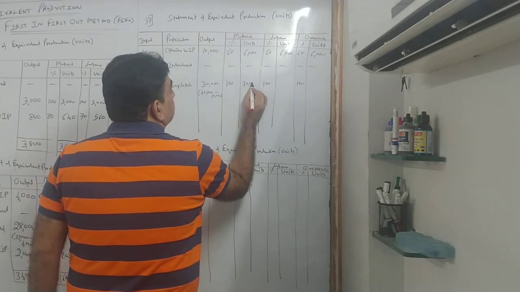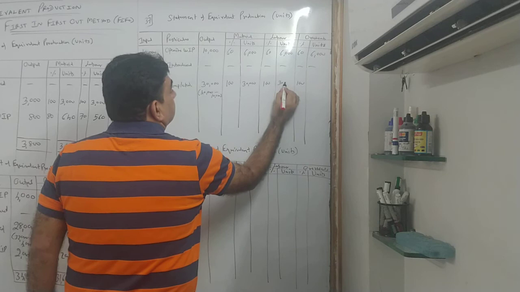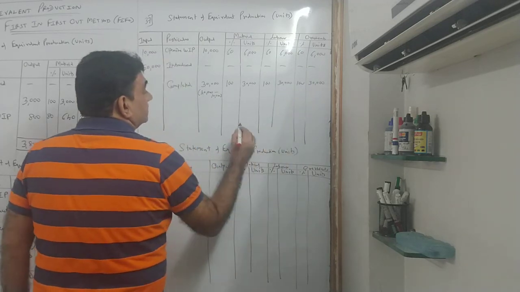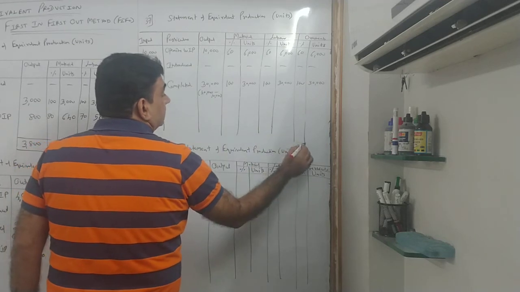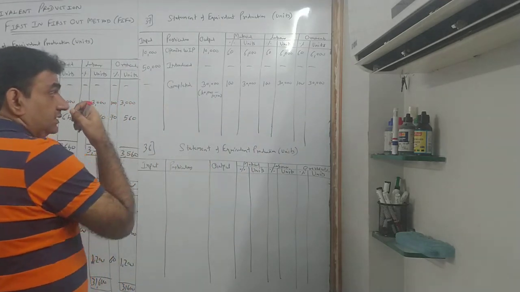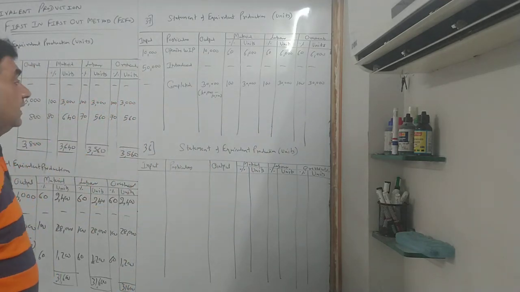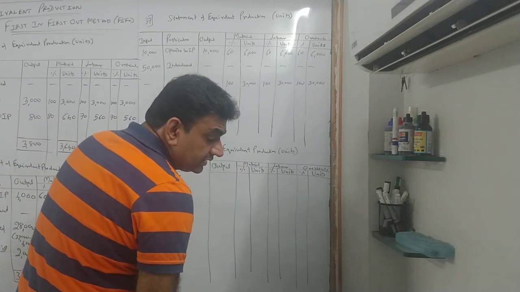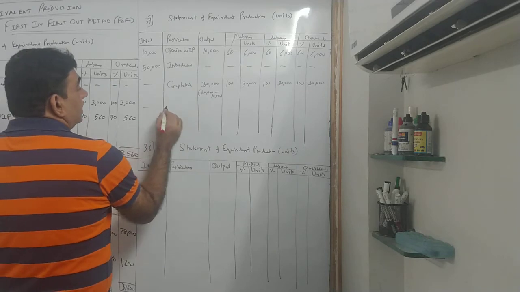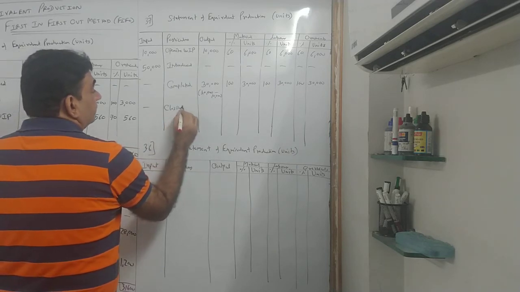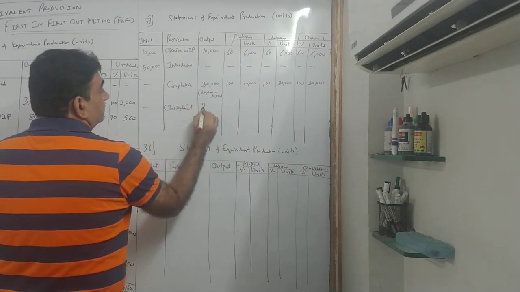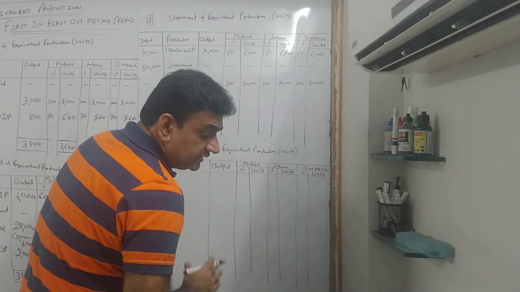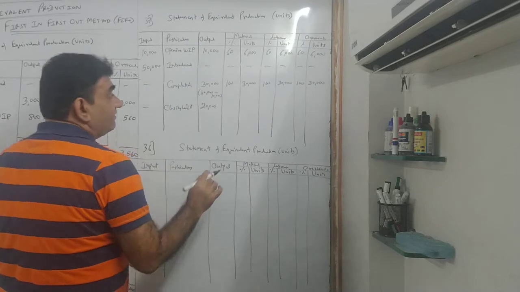So 100% complete means 30,000 and 30,000. Clear? Next, what is the last thing given? Closing WIP. Kitna? 20,000. Again, closing is a part of how much complete? It is 75% complete. So I will take that only.